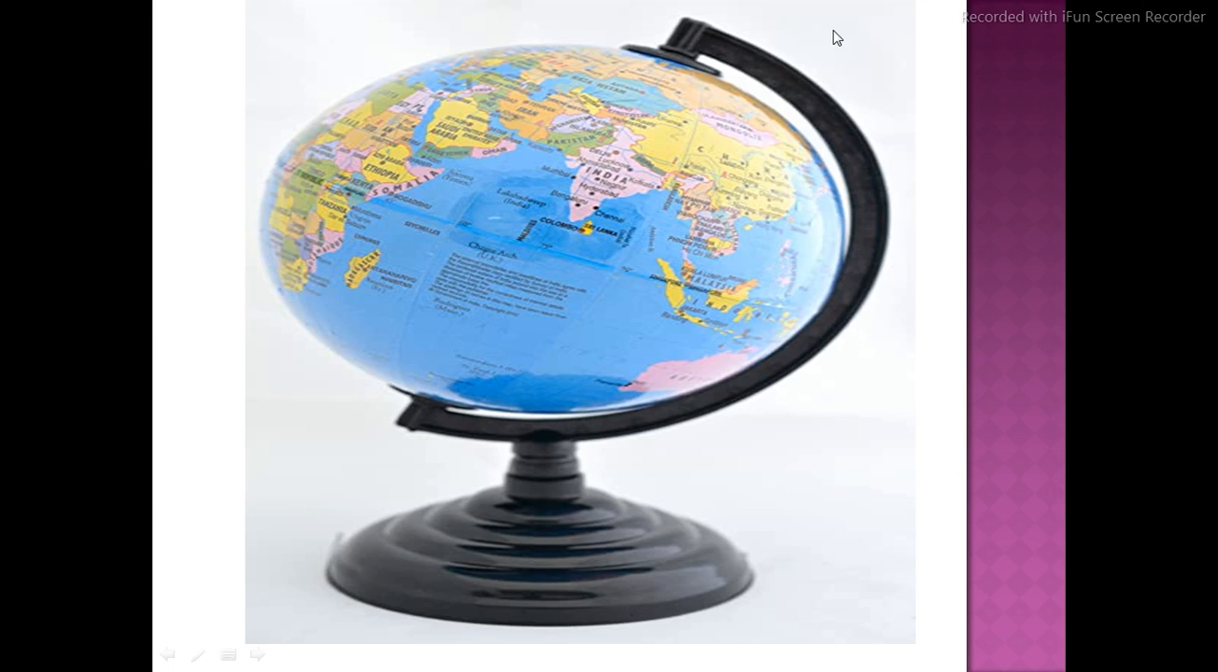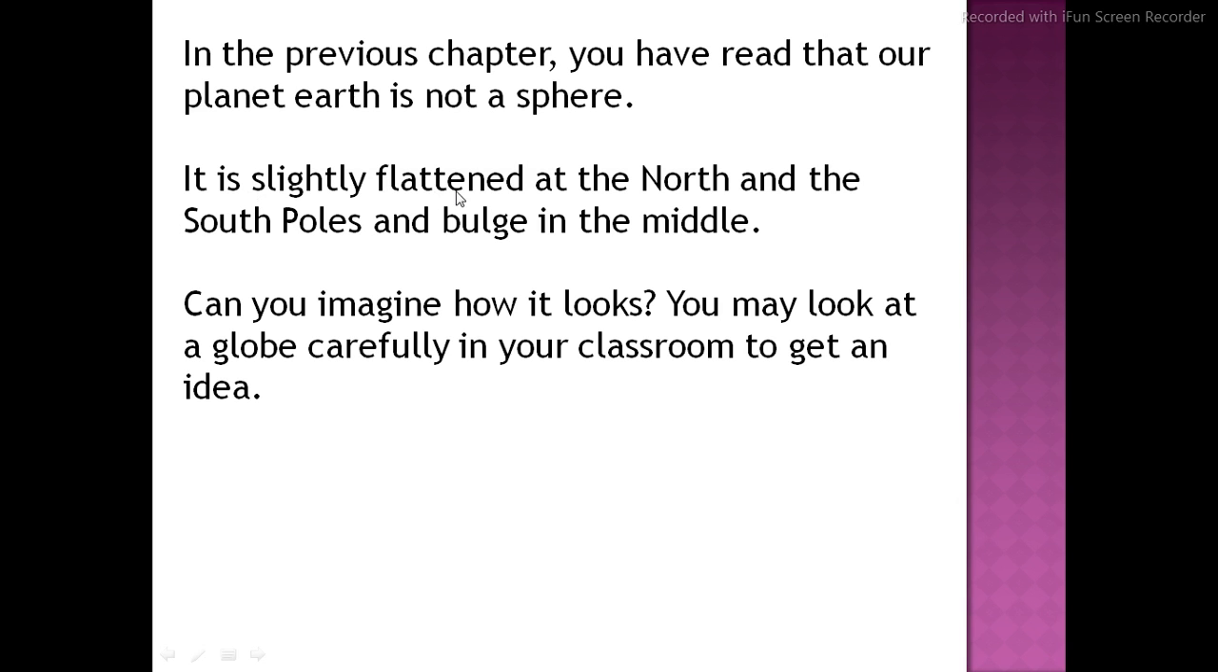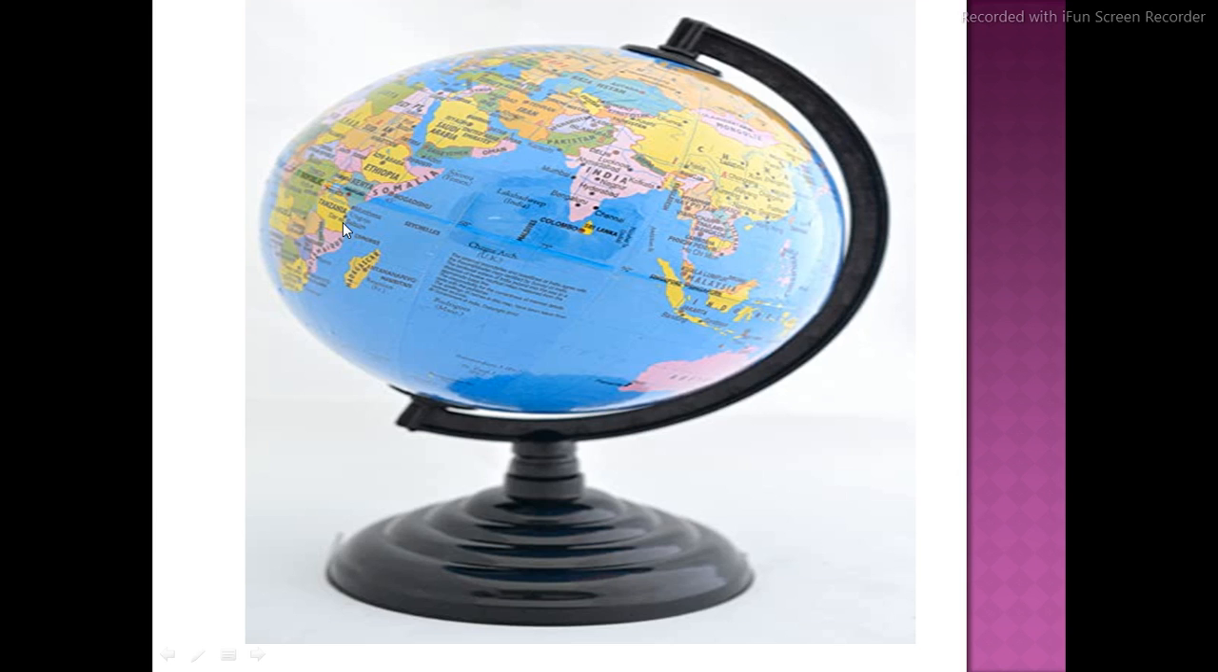So here you can observe, this is the globe. This part, north and this south, has been a little bit compressed and from this side it is outer, bulge. Simple thing is that here on the globe you are observing, this is north pole, this is south pole. From there, this side you can see the bulge is there, right? Again I repeat my words, it's slightly flattened at the north and the south pole, right? So quickly see the diagram.